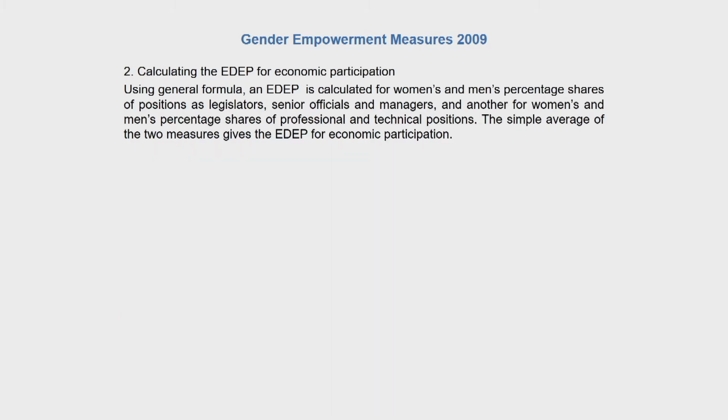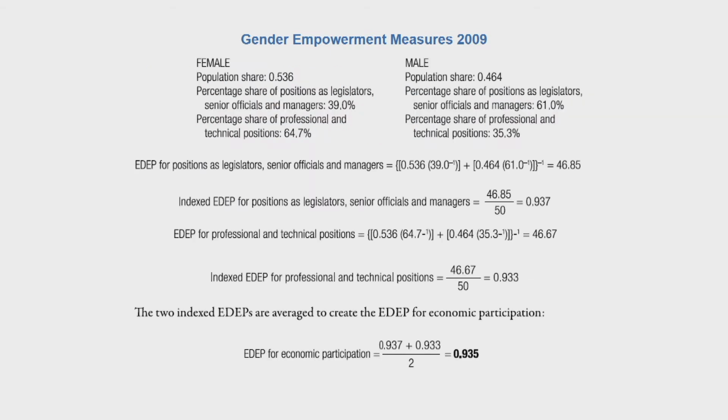Then we calculate the EDEP for economic participation in similar ways. If you look at economic participation, which loosely is put together in terms of occupational categories: population share 0.536, 0.46; percentage share of positions as legislators, senior officials and managers 39%, 61%; percentage share of professional and technical positions 65%, 35%.